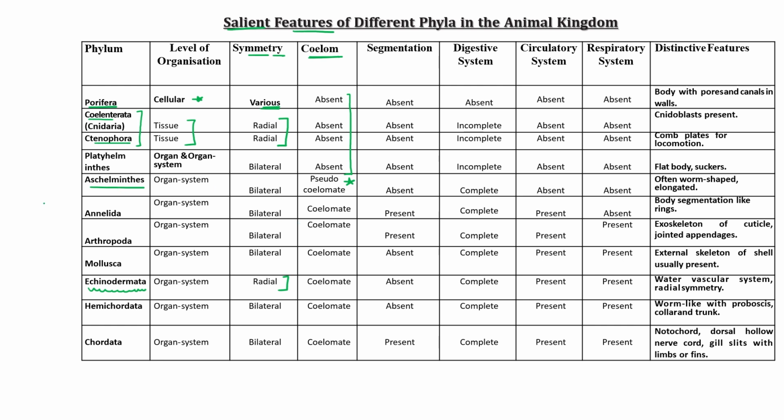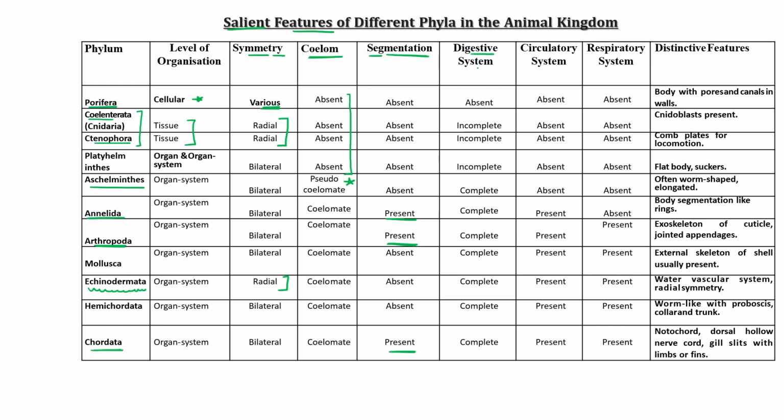Remaining from Annelida to Chordata have a true coelom, so they are coelomates. About segmentation, segmentation is present in Annelida, in Arthropoda, and also in Chordata. In all remaining members, there is no segmentation.